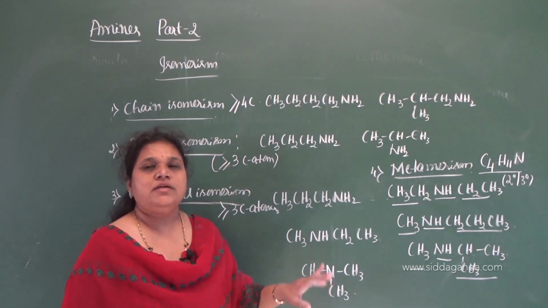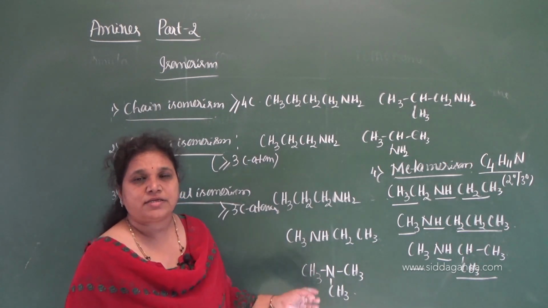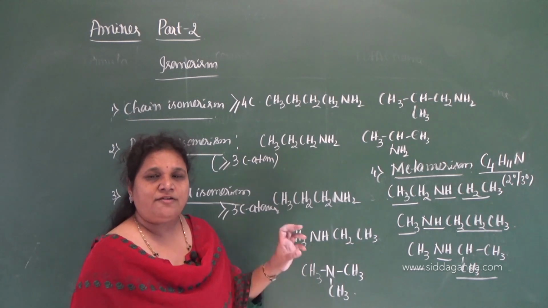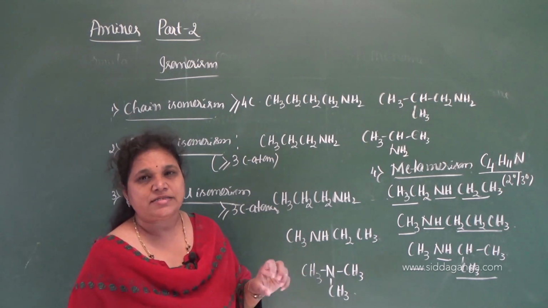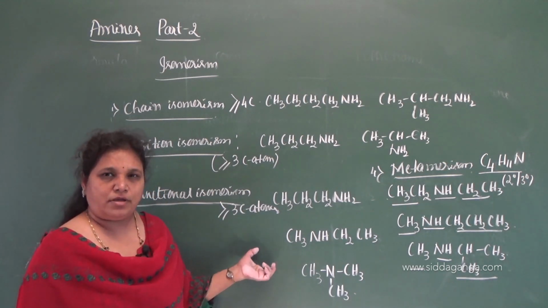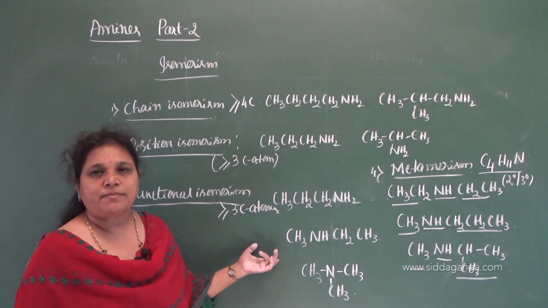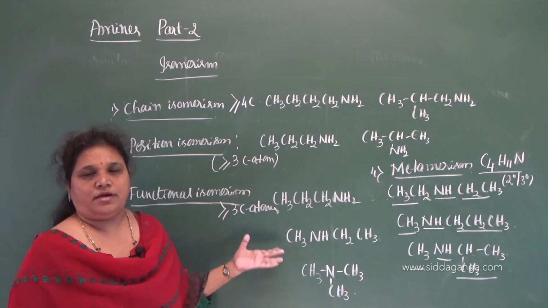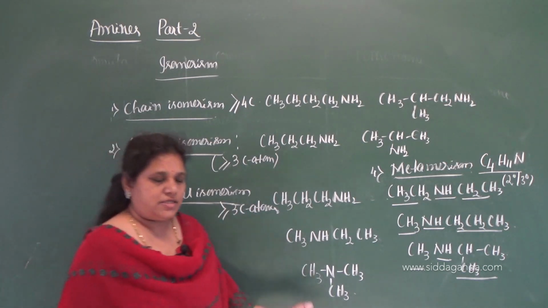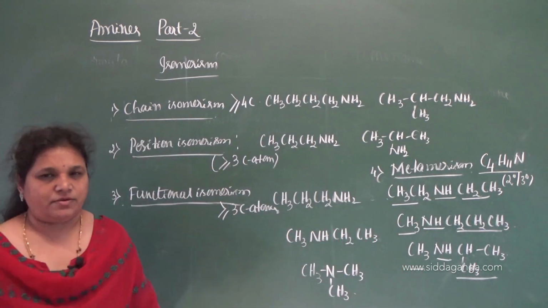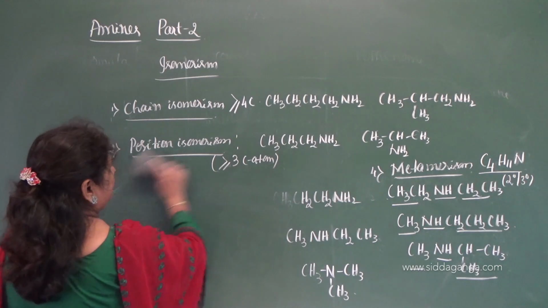So they exhibit structural isomerism, but they do not exhibit geometrical isomerism, but they give enantiomerism if there is a chiral center. If there is a chiral center, definitely they exhibit the enantiomerism also, that is optical isomerism. Best example you can give, butane 2-amine. Butane 2-amine can exhibit the enantiomerism. Okay, so this is about the isomerism of amines, primary, secondary and the tertiary amines. Okay, now let us move on to the methods of preparation.